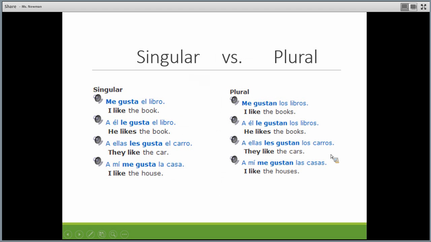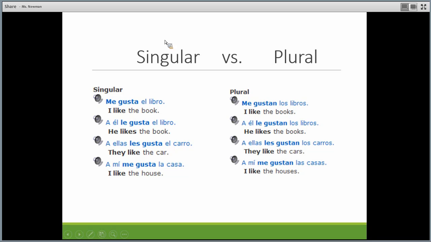Okay, I just want to remind you that when we're using gustar, we change that conjugation from gusta to gustan with an N, depending not on who is talking, like all the other conjugations we're used to, but depending on the item we're talking about. So if the item is plural, we use the plural form of gustar, which is gustan. Okay, because it's almost like saying they please me. So like the books. It's saying I like the books, but technically the translation would be they please me. The books please me. Okay?